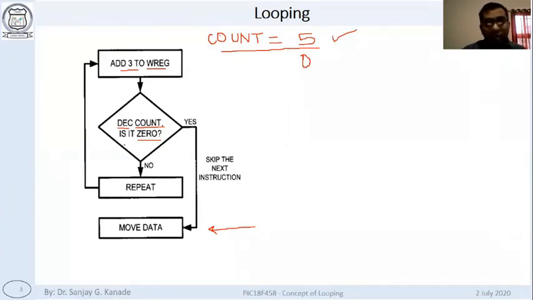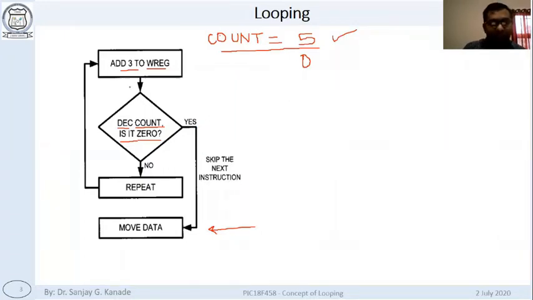Then this check, is it 0? The answer to this question will become yes. And then we will move the data, means the result is ready. Now this is your result. We will display it, or do whatever we want with the result. So this is what the looping does.